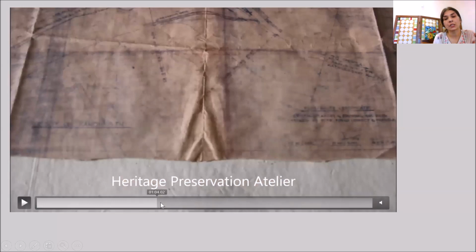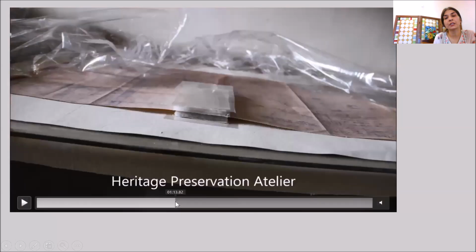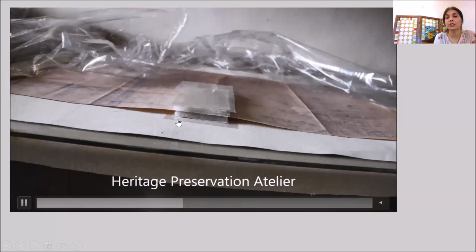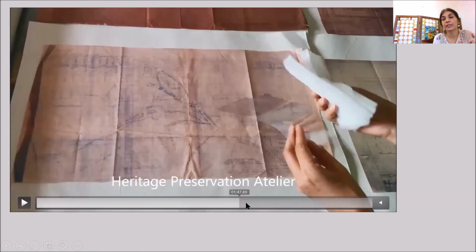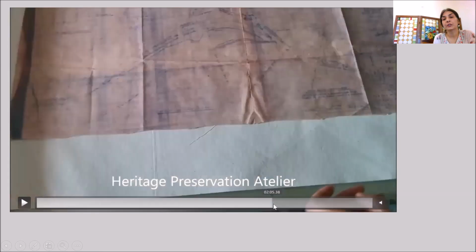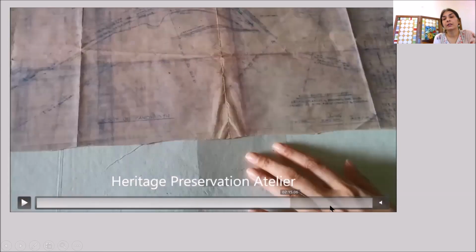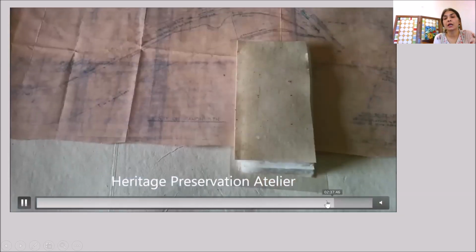And the same process of mild humidification, this one. Here I have mylar at the bottom, then a polyester web, then the object where we want to humidify it and soften it to reduce the brittleness, and another polyester web and wet blotter again, and then mylar. So this is how we kept it for a while. Then we put it under pressure, and this is how we did it.